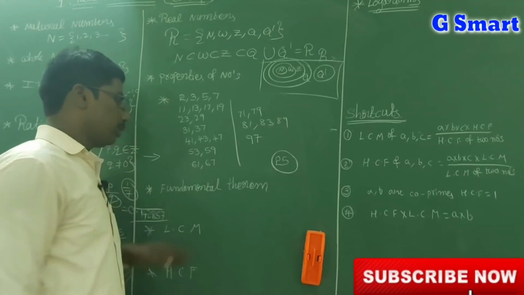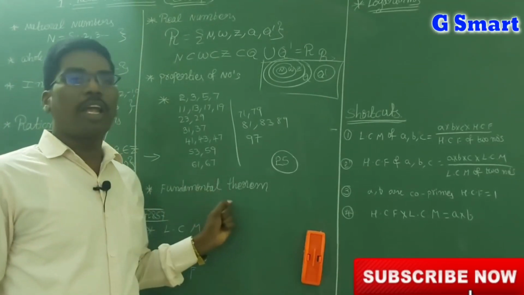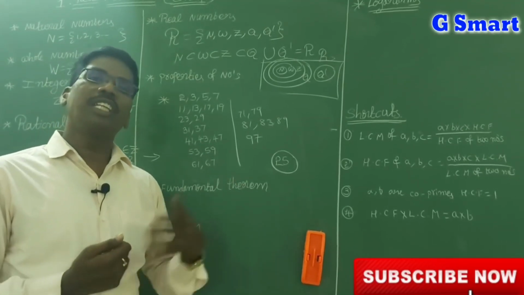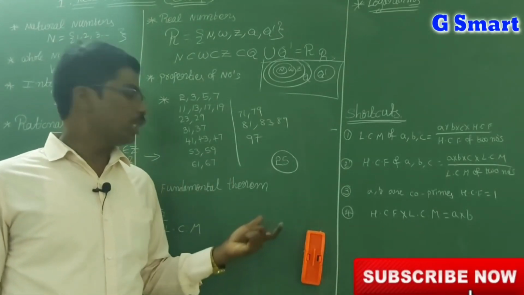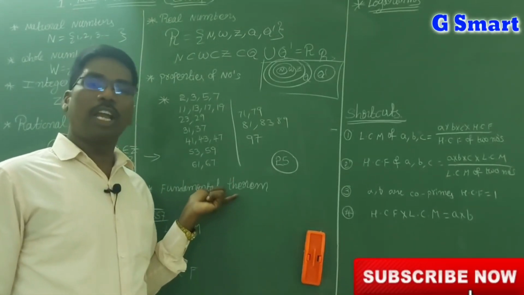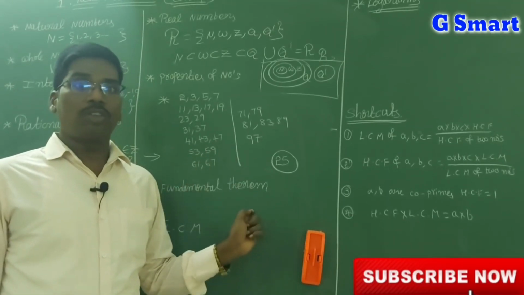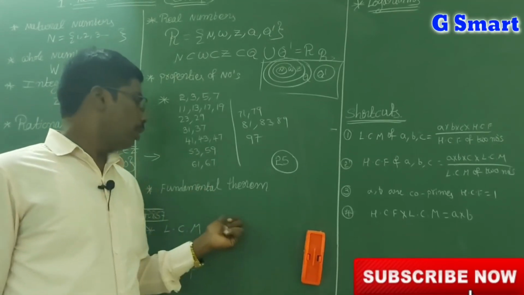Next, fundamental theorem. A number which can be written as a product of prime numbers in a unique way, that is called the fundamental theorem.